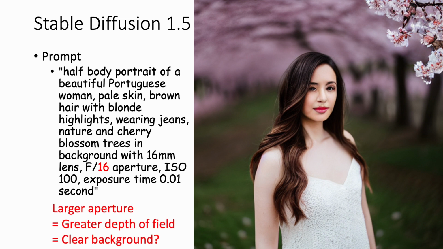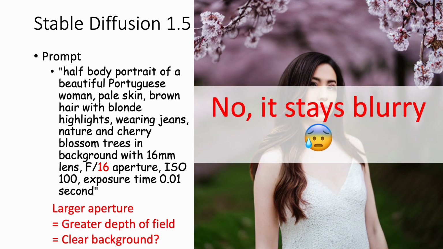However, if we try to control the camera settings and change the aperture from f1.4 to f16, the image should have a greater depth of field, meaning the background of the image should be lucid. As you can see, the output result of the modified aperture text prompt remained its background blurry. Now the question is, how do we fix it?